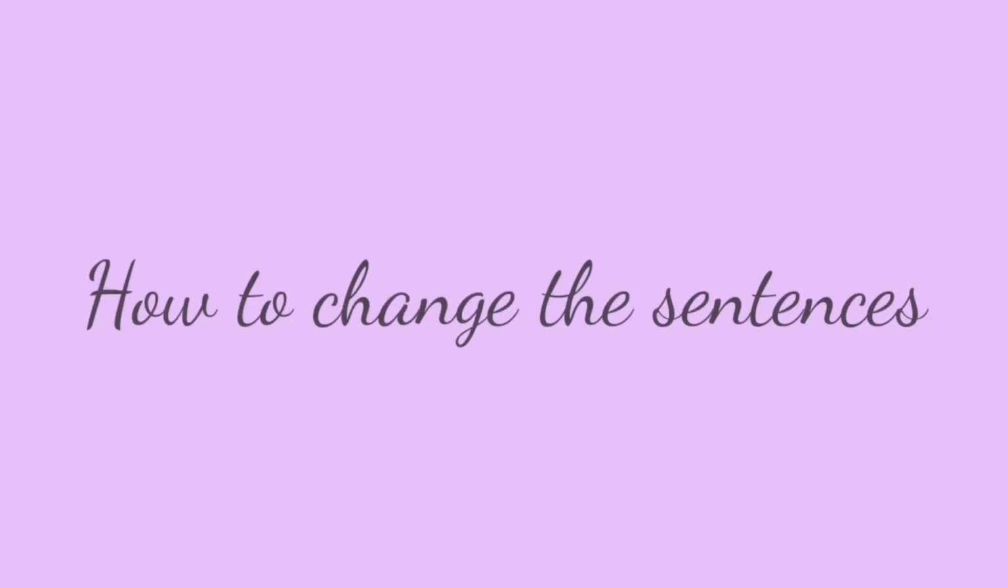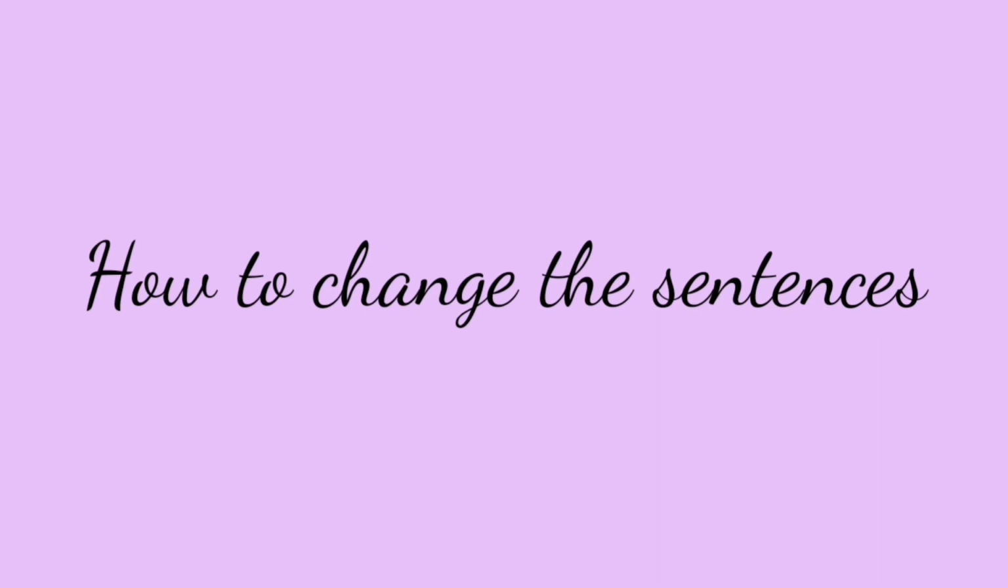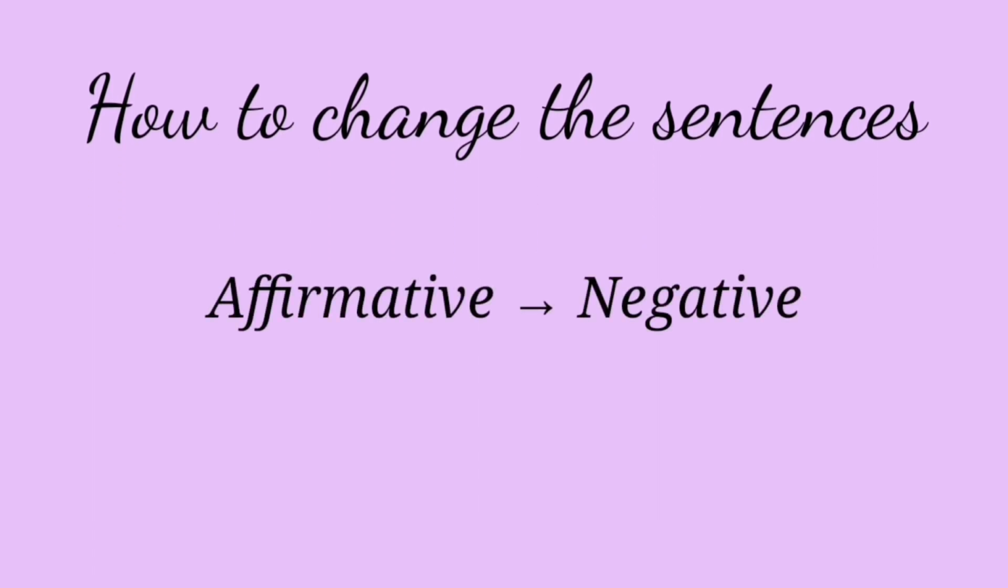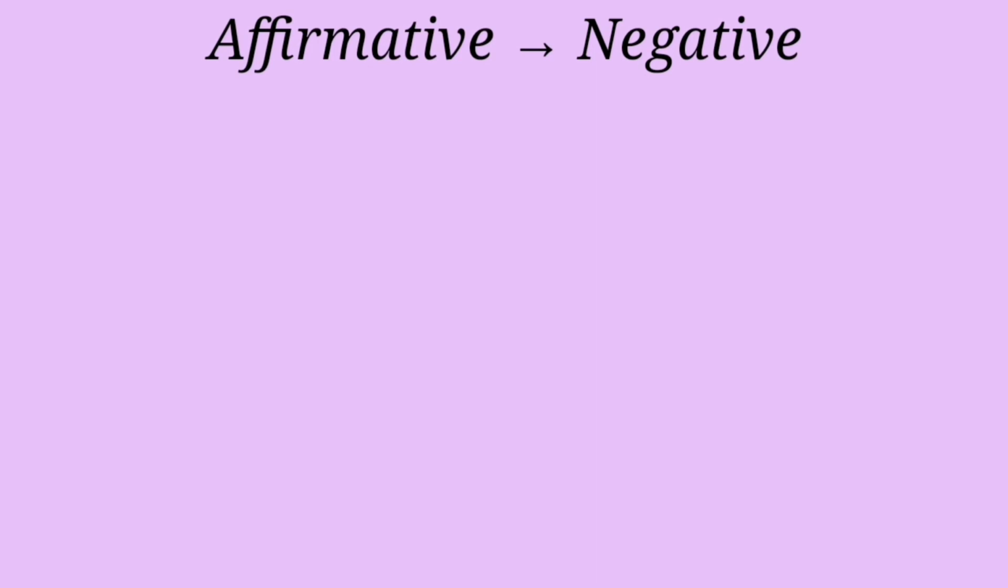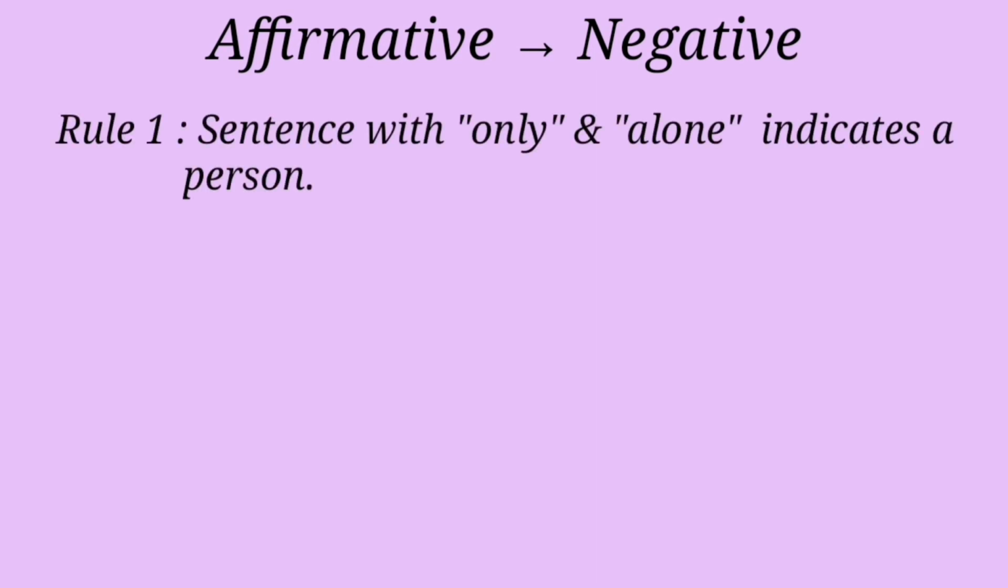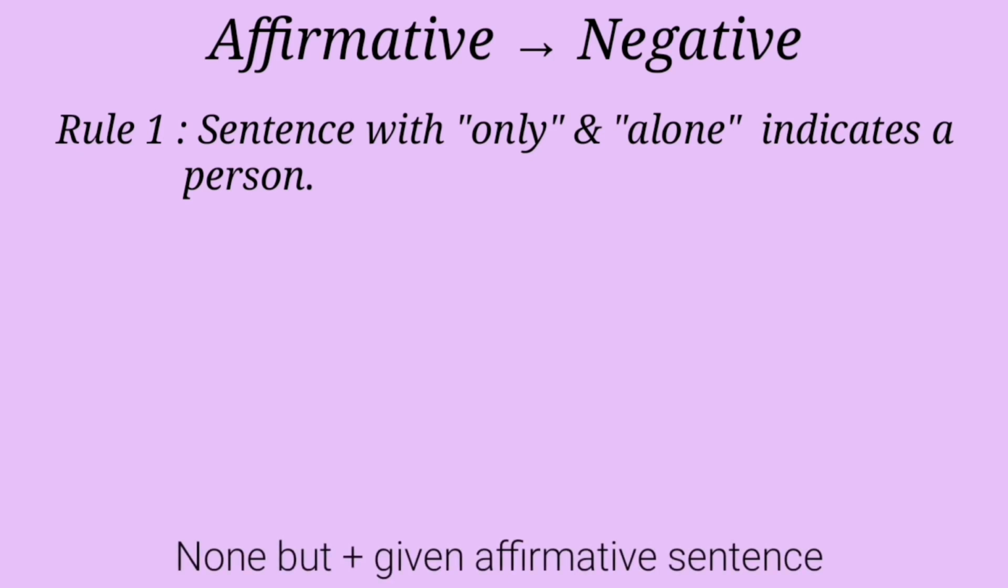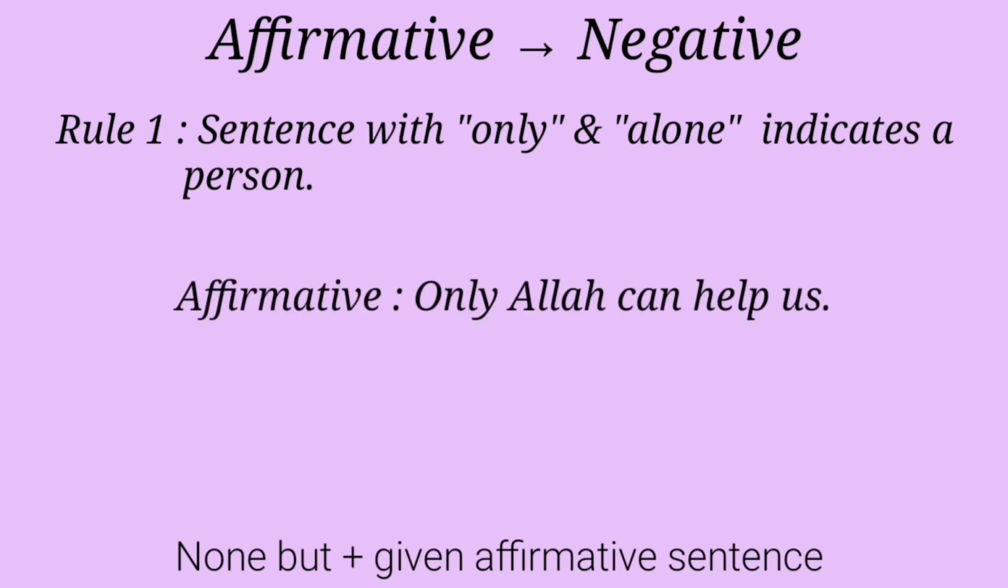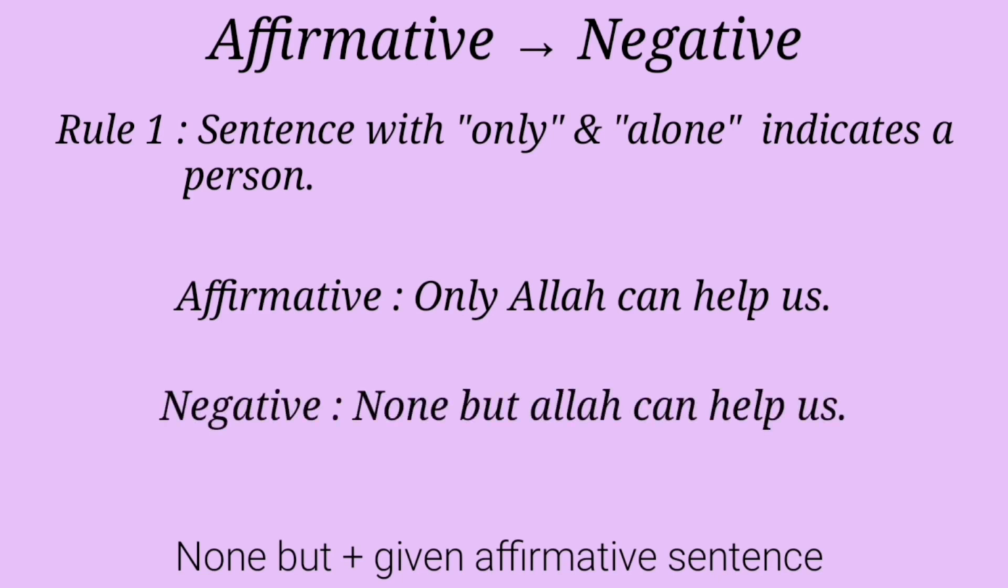Dear students, we have already learned about the sentences. Now we will learn how to change the sentences from affirmative to negative. Rule 1. If the sentence starts with only or alone and it indicates a person, then our structure will be like that. None but plus the given affirmative sentence. Look at the example. Only Allah can help us. Our negative is, none but Allah can help us.